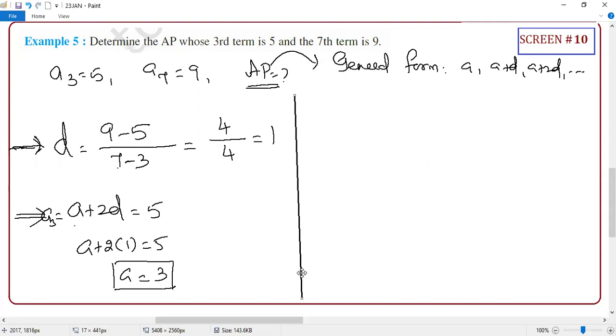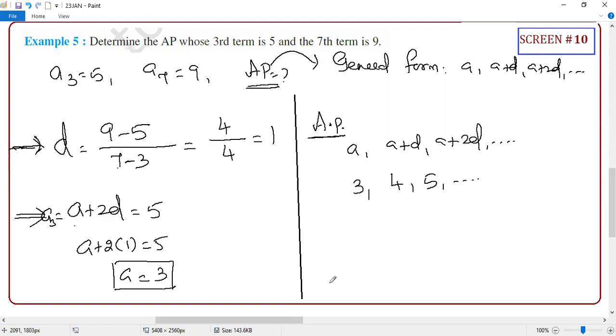Guys, think how fast we can do AP. Are you feeling that? When you are doing AP, how much time did you take for this kind of problem? What do you feel, Harigaran? It is speed or not? Yes. So AP is very simple. A, A plus D, A plus 2D, but no one wants the formulas. A is 3, D is 1, so 3, then 3 plus 1 is 4, then 4 plus 1 is 5. That's all. Answer ready. Right or not?